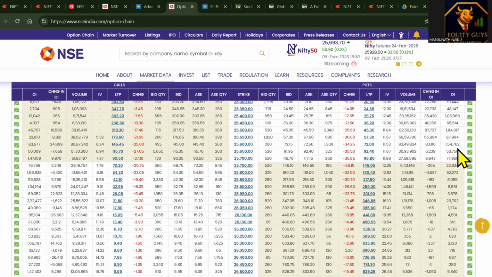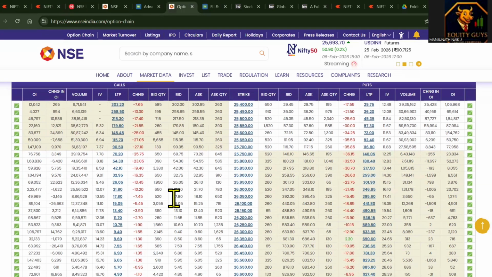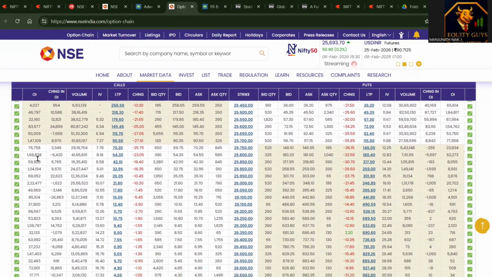Now let's identify support and resistance as per option chain. You can see here 1,54,000 open orders. Okay, so this is one support zone. Then 1,84,817 OI, open orders. So this is also one support zone. So you can call 25,600, 25,500 a support zone. 25,800, if you see here, is a resistance zone. 25,800 is a resistance zone.